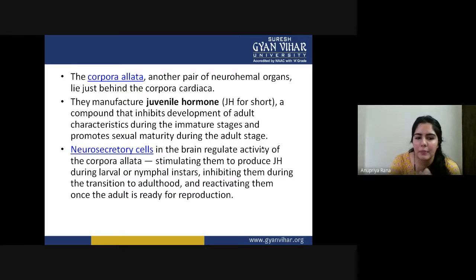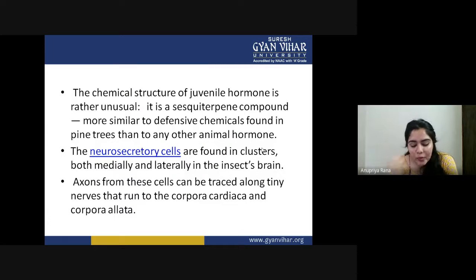So based on the brain activity, this stimulation of JH takes place. At the juvenile stage, they give the signal to produce. When adulthood starts, they suppress the secretion, and when they get a proper adulthood and become mature, they again stimulate the release, making them ready for reproduction. So this is the way that secretory cell chemical compositions regulate the whole of the functions inside the insect.